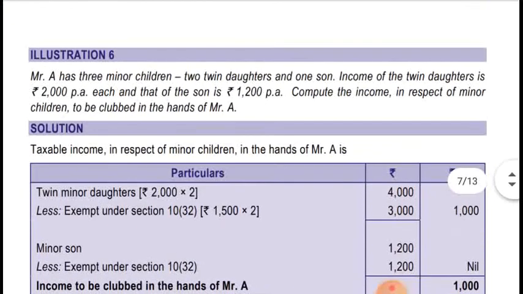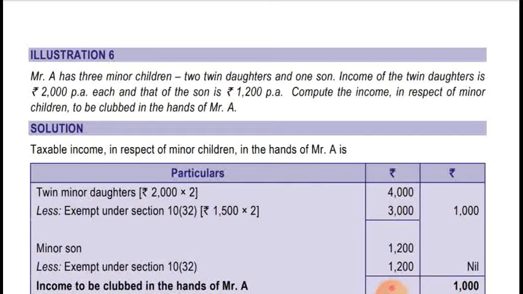Now moving to illustration number 6. Mr. A has 3 minor children, 2 twin daughters and 1 son. Income of the twin daughters is rupees 2,000 per annum each, and that of the son is rupees 1,200 per annum. Compute the income in respect of minor child to be clubbed in the hands of Mr. A.